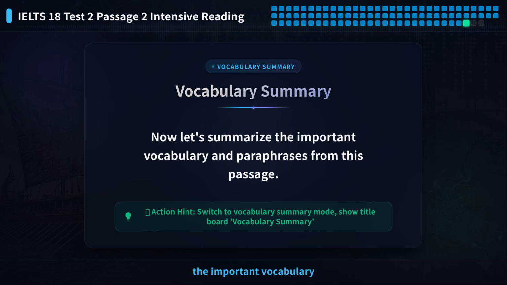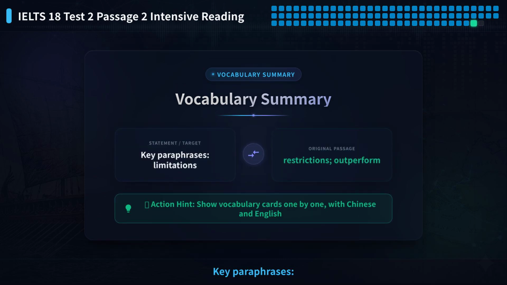Now let's summarize the important vocabulary and paraphrases from this passage. Key paraphrases: limitations and restrictions, outperform and free of constraints, poorly defined and ask for the wrong thing, human-friendly and reliably human-friendly. Answer words: resources, senior doctors, control.